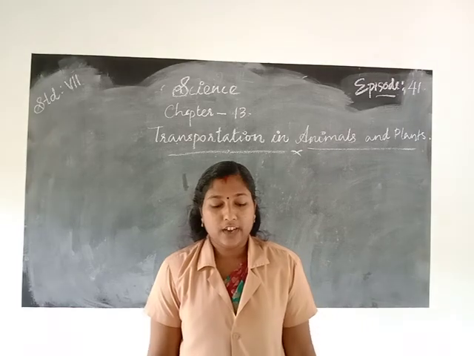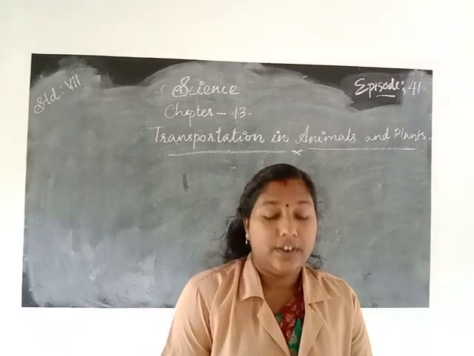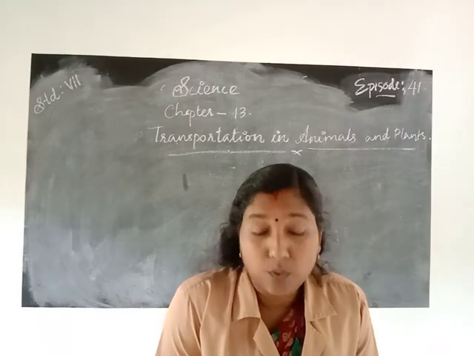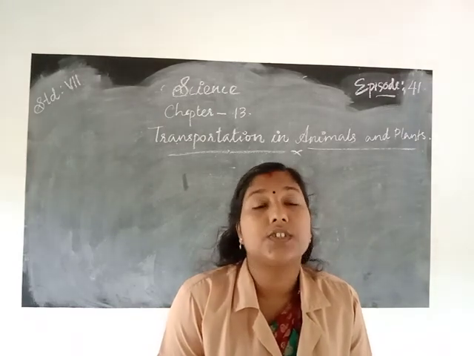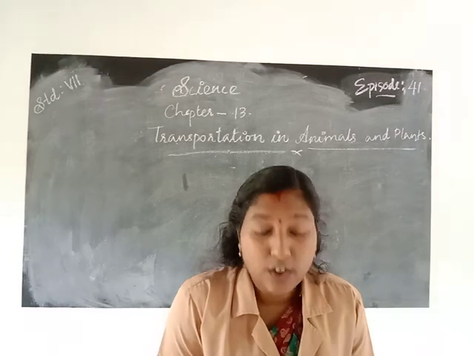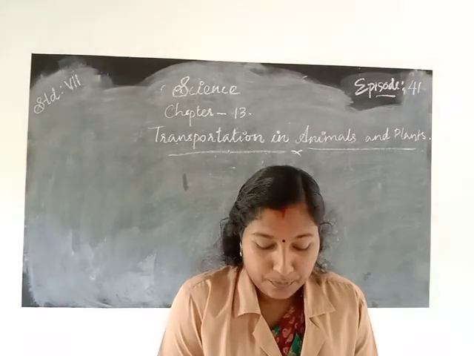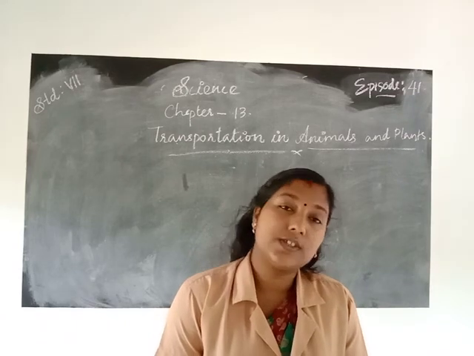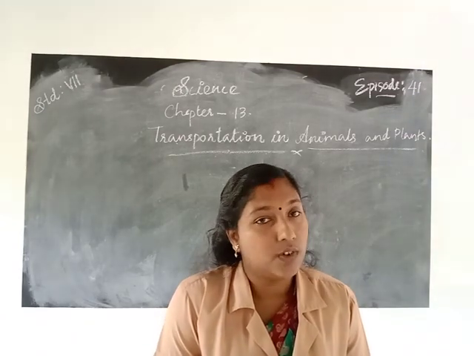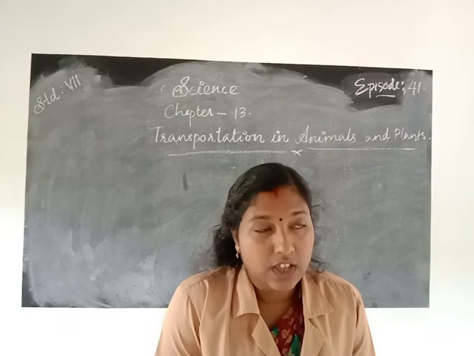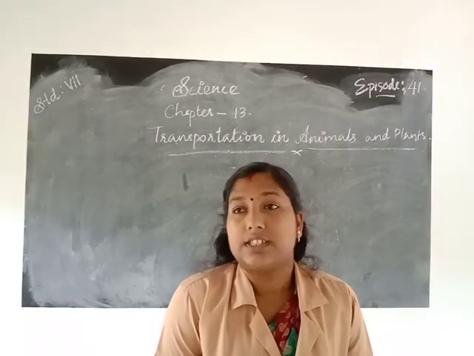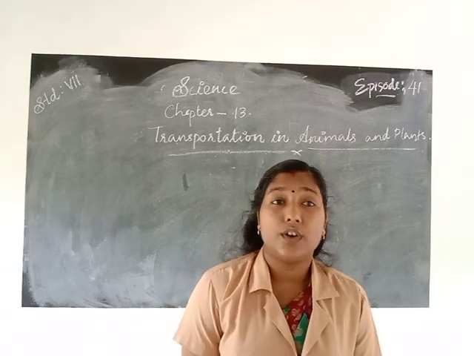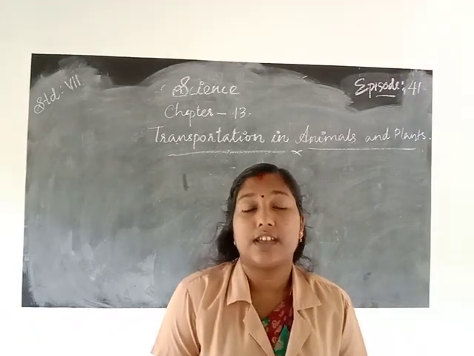Next, we all know that for the survival of a living thing, the living thing needs what? All organisms need food, water, and also oxygen for their survival. Without oxygen, without food, without water, an organism cannot survive.